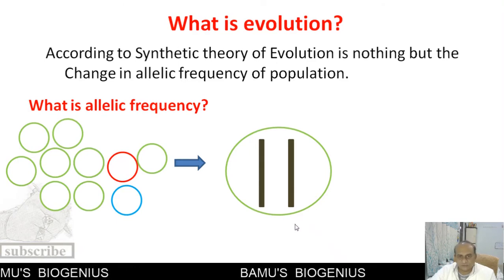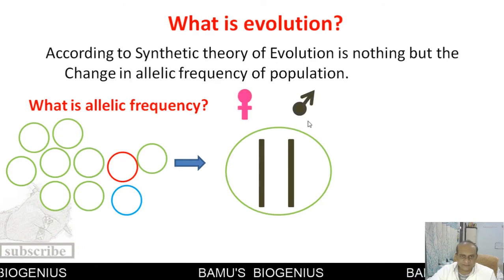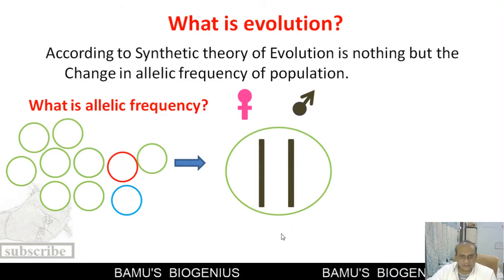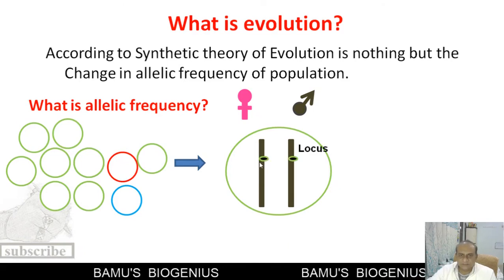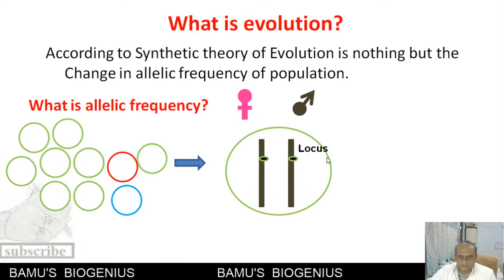Now, how did these two chromosomes come into this particular individual? They came from its parents: one contributed by the female and one contributed by the male. Now, if we consider a single gene located in this particular region of the chromosome, then this region of the chromosome is called a locus.